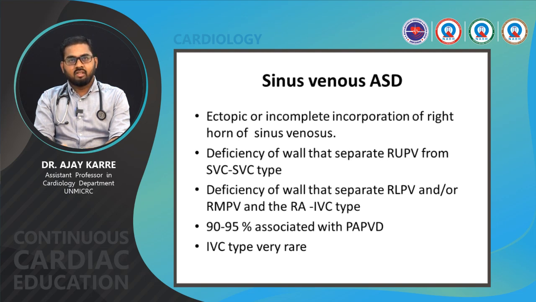Sinus venosus ASD results from ectopic or incomplete incorporation of the right horn of the sinus venosus. Deficiency of the wall that separates the right upper pulmonary vein from the SVC is called the SVC type. Deficiency of the wall that separates the right lower and right middle pulmonary veins from the RA is called the IVC type. 90 to 95% are associated with partial anomalous pulmonary venous drainage. IVC type sinus venosus ASDs are very rare.